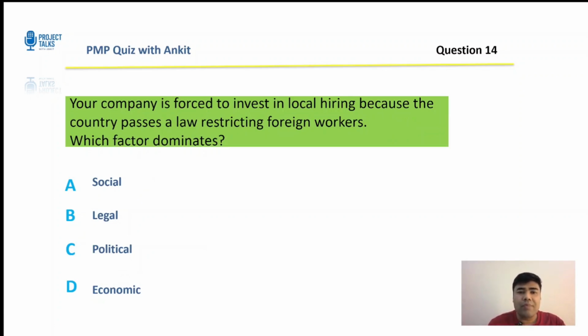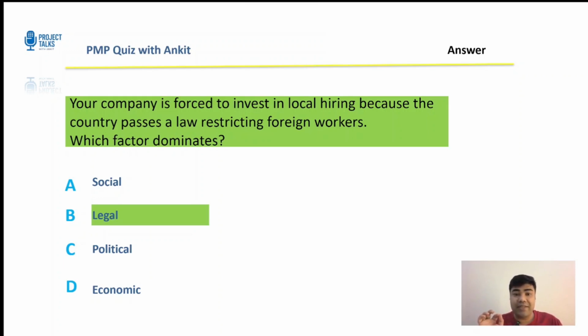Okay. Your company is forced to invest in local hiring because the country is passing a law restricting foreign workers. Which factor dominates? Social, legal, political, or economic? All right. Let me give you 15 seconds. Okay. The correct answer is legal.